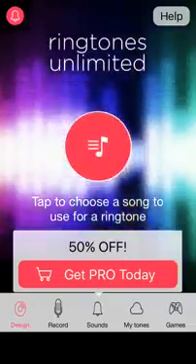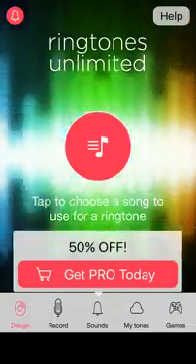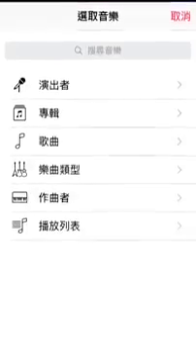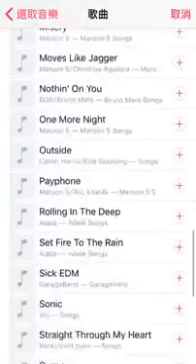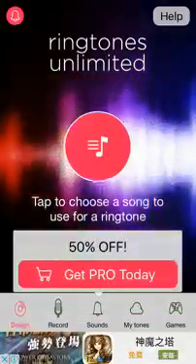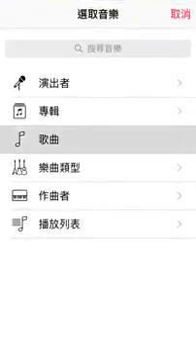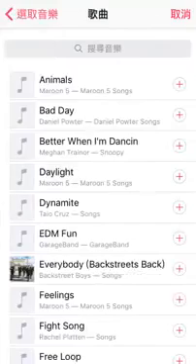You will see this icon when you open this app. Then click on this, then choose a song. Any song you have, everything. Then, like, I'm going with Daylight.